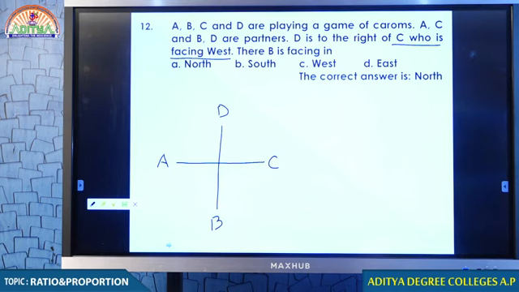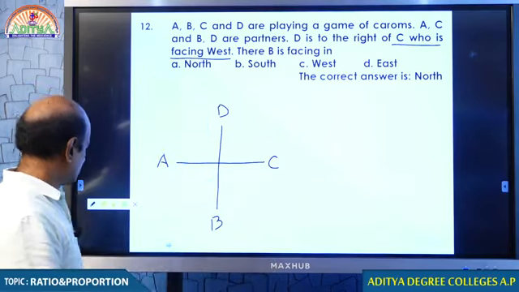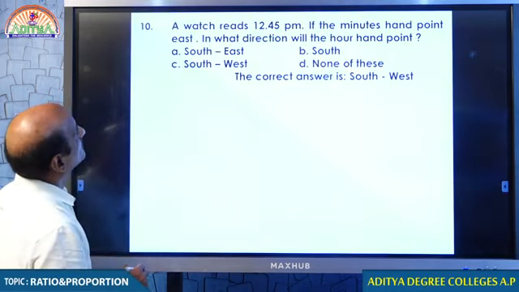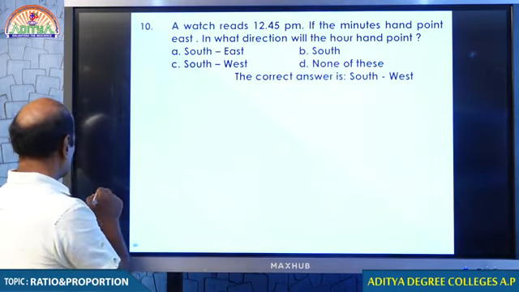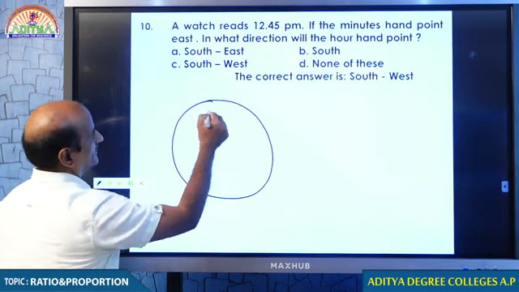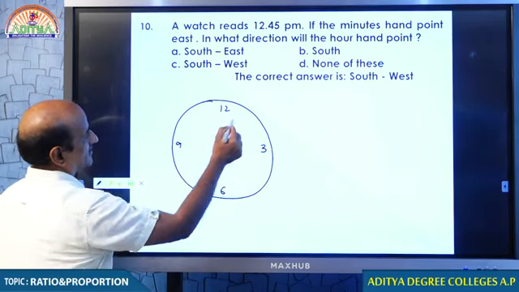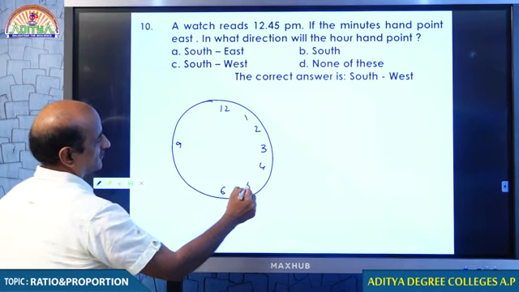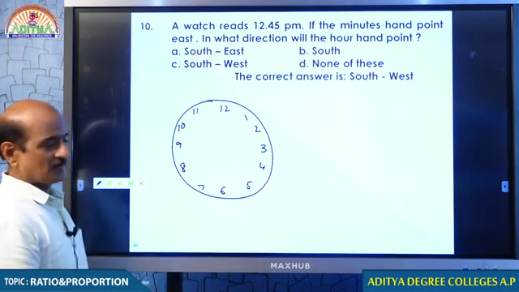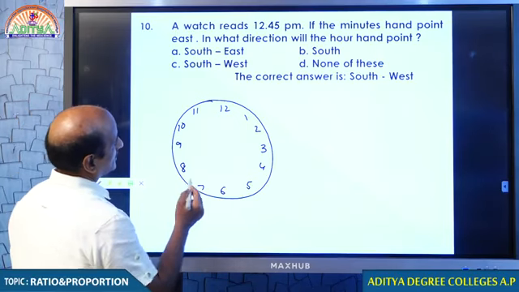Someone is asking me to explain question number 10 again. Okay. Yes, students, here is the question. In question number 10, just look at that. Here the time is 12:45. You know that this is the clock. Tell me, students, what is the time? Time is 12:45.